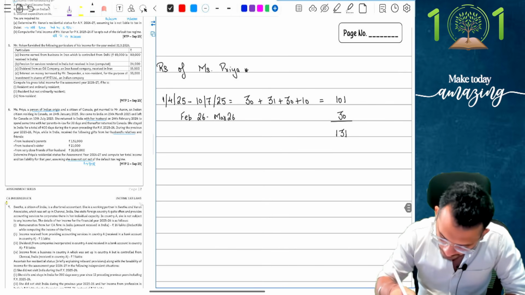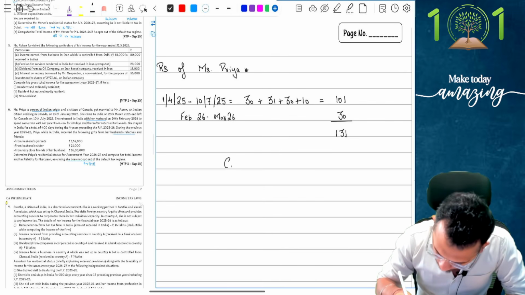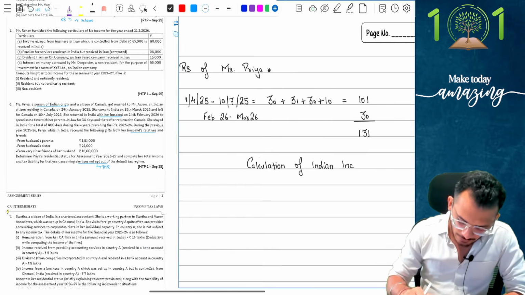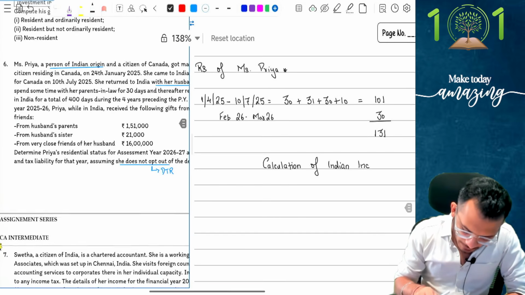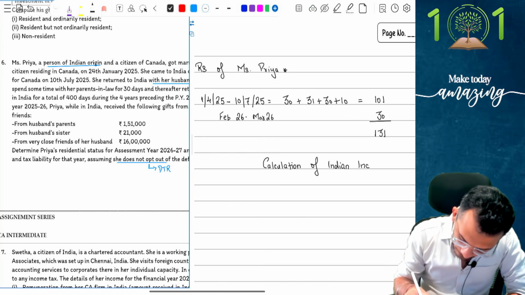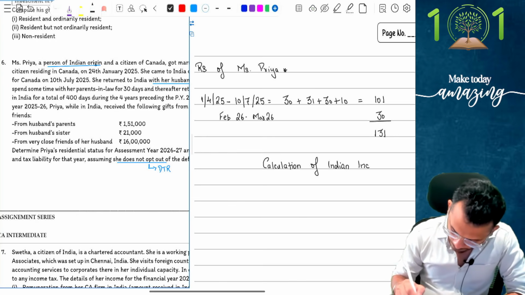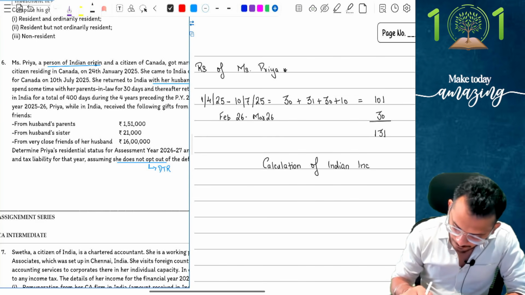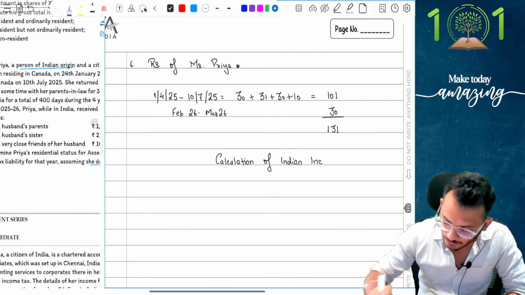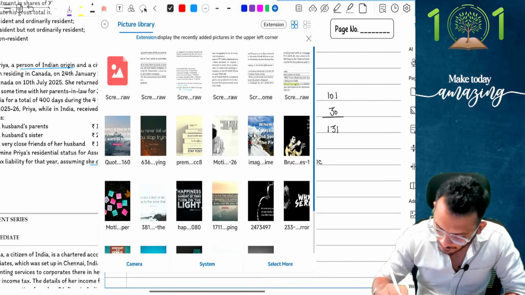So let's calculate her Indian income here. Calculation of Indian income. What is my calculation of Indian income? Notice, people, what are the Indian incomes given to me? My Indian incomes are 3 incomes. My 3 incomes of Indian incomes are as follows, which means I have confirmed there are gifts which